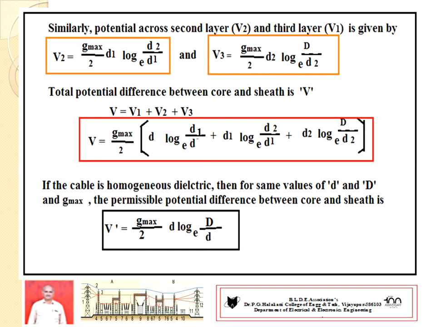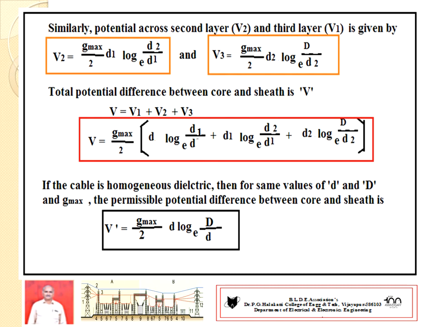This happens with composite dielectrics. If the cable is not composite, it may consist of one homogeneous dielectric with the same values of conductor diameter and sheath diameter. What is the voltage?